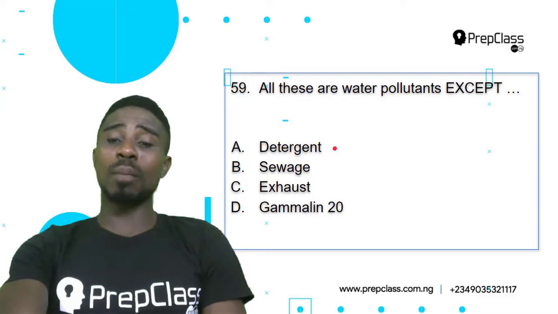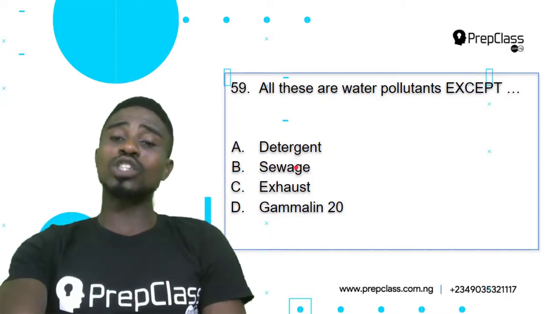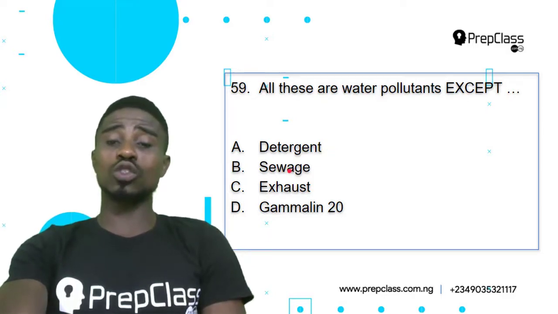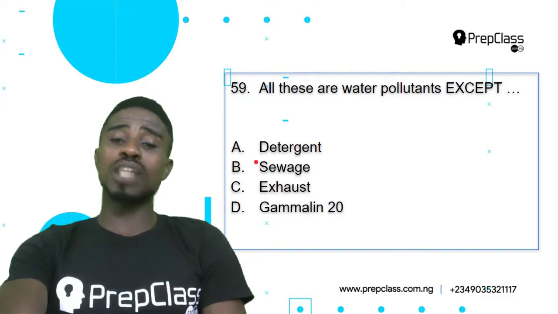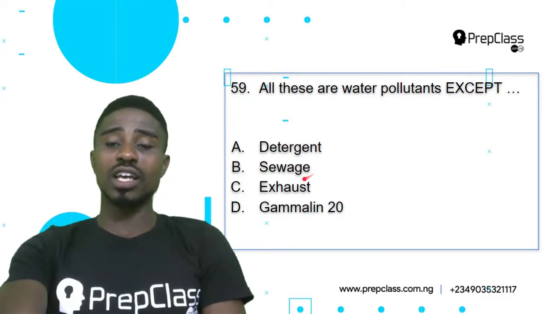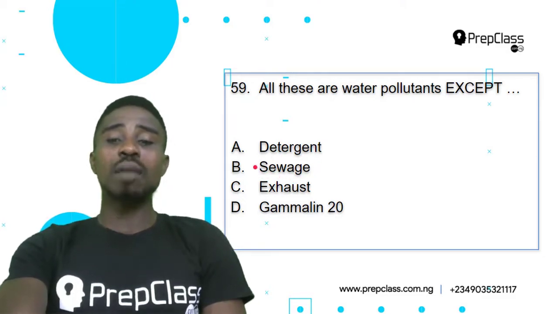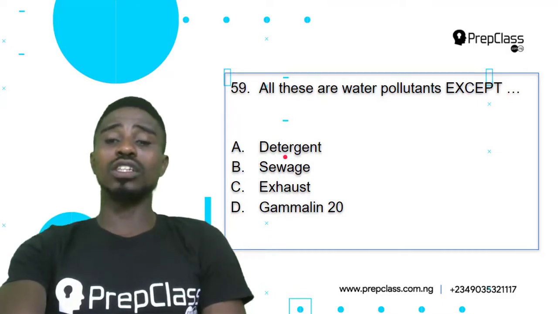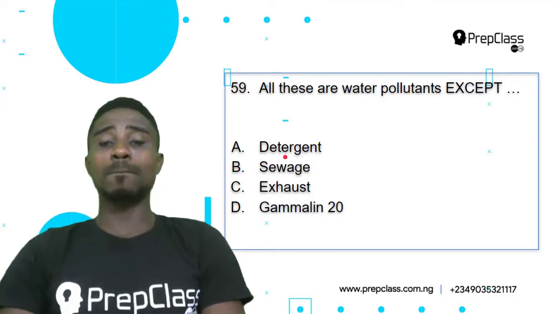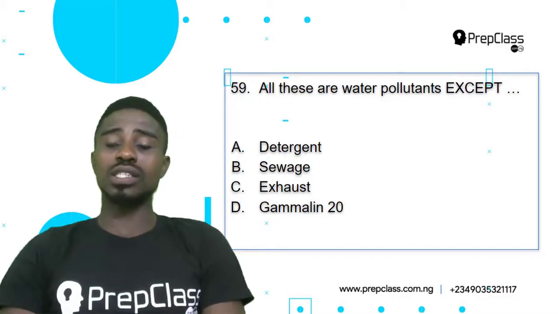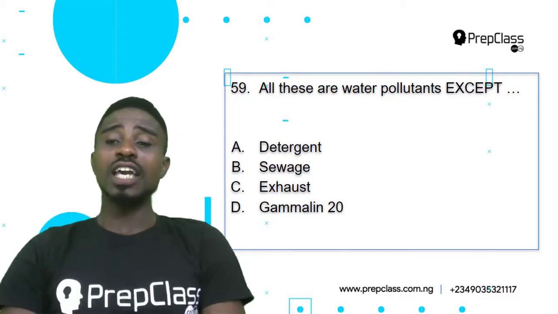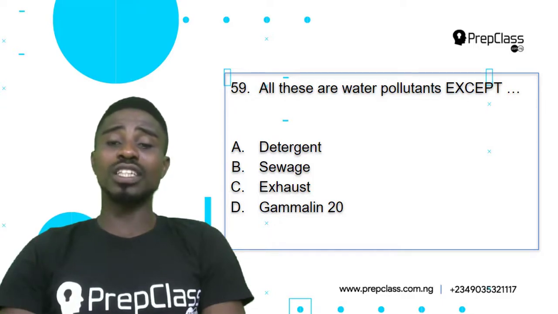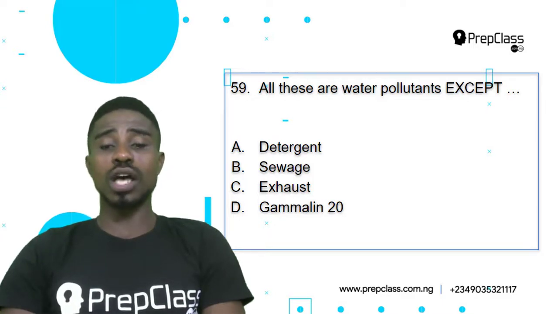Now, option A, detergent, is a water pollutant. When a measurable amount of detergent is released into a water body, it will cause pollution in the water body. Sewage also is being deposited into water bodies, but before it is deposited, it has to be treated. So when the sewage is not treated before being deposited into the water body, it will lead to water pollution. And gammalin 20 is a pesticide, and if it is released or washed down into the water body, it can lead to water pollution.